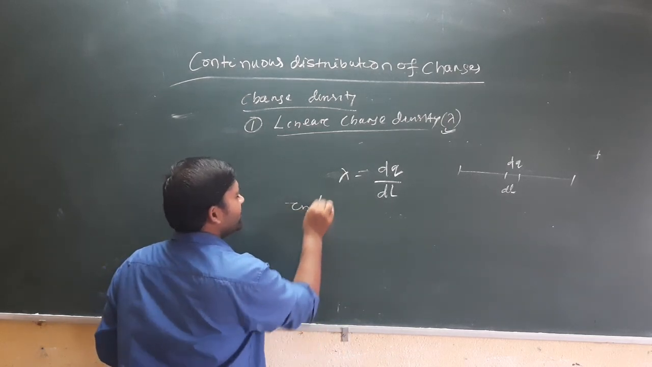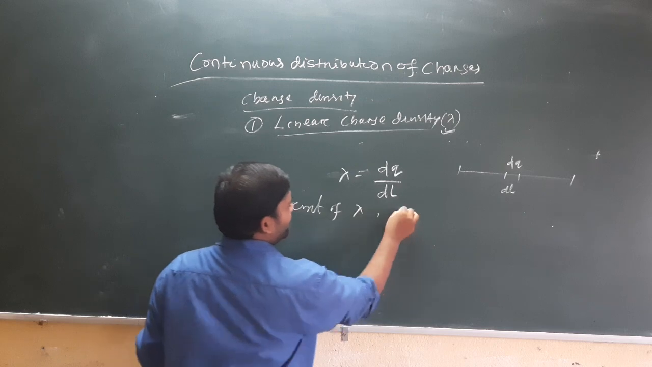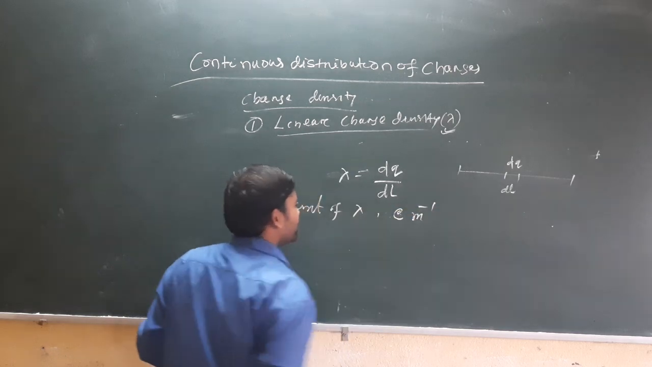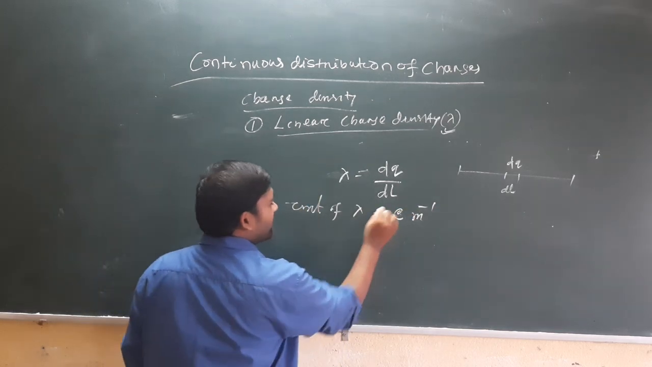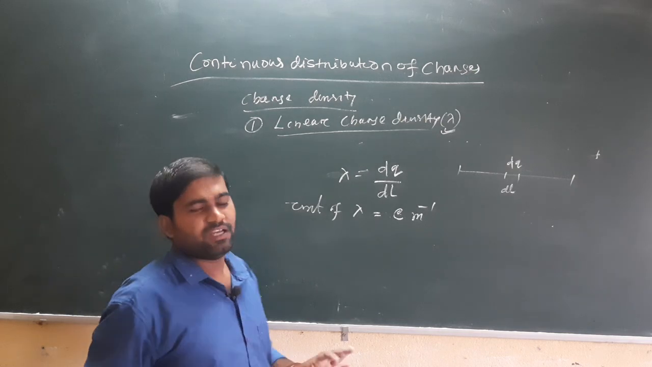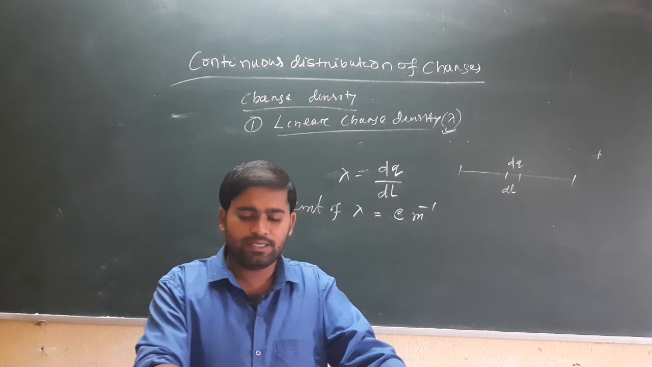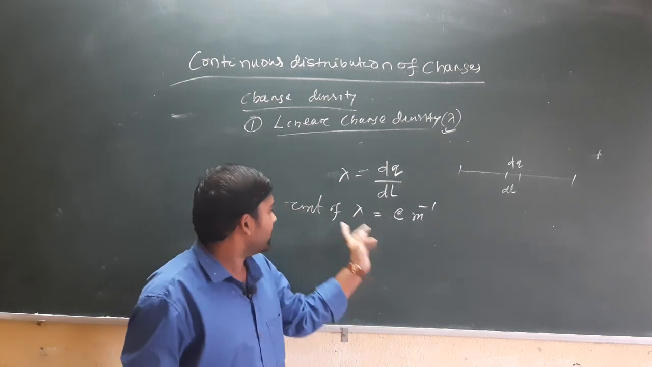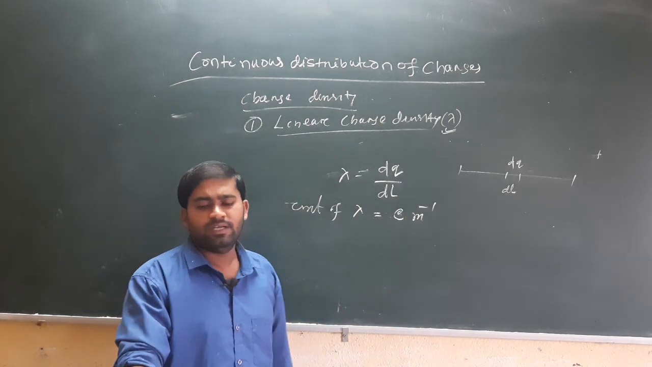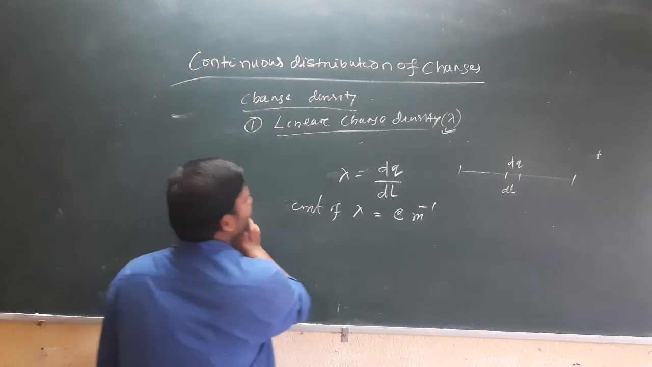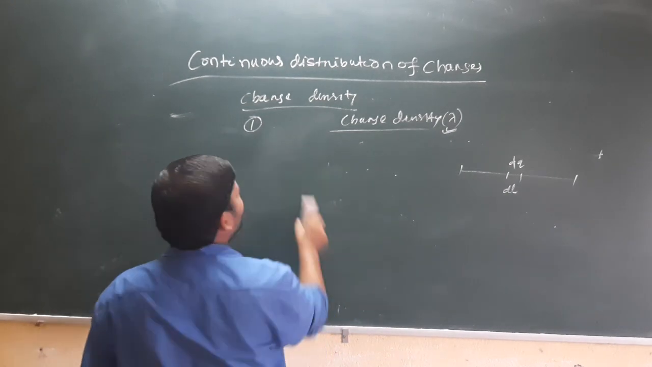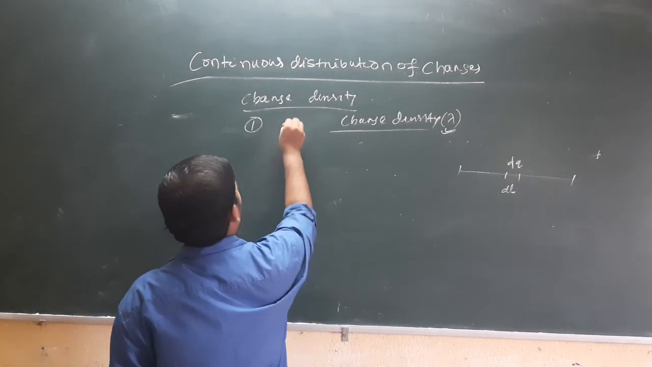What is the unit of lambda? Generally the unit of lambda will be coulomb meter inverse. As we take q by L, charge per unit length, that's why it takes the unit as coulomb meter inverse.